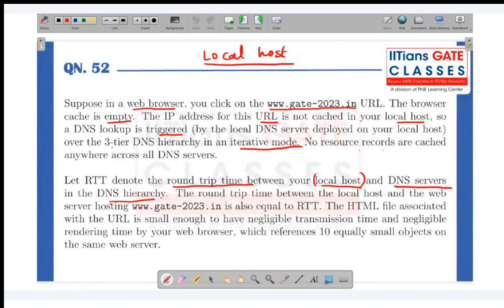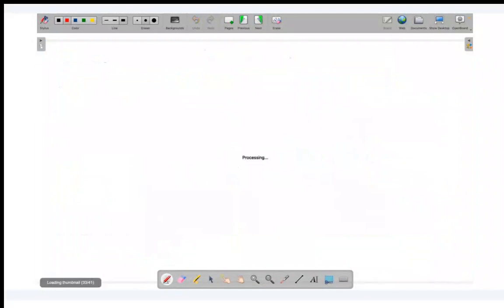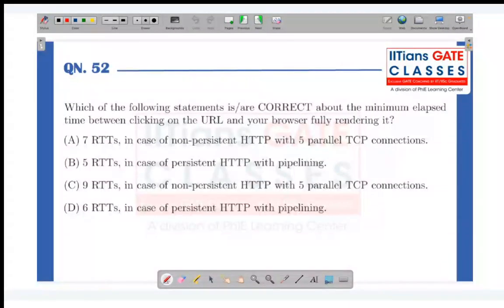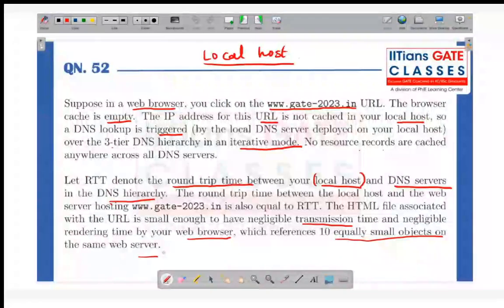Now, the HTML file associated with the URL is small enough to have negligible transmission time and negligible rendering time by your web browser, which references 10 equally small objects on the same web server. Which of the following statements is/are correct about the minimal elapsed time between clicking on the URL and your browser fully rendering it? I know this question has been asked more in depth on this part of DNS. Okay, so let's think. I'm giving you time to think about how we can solve it.